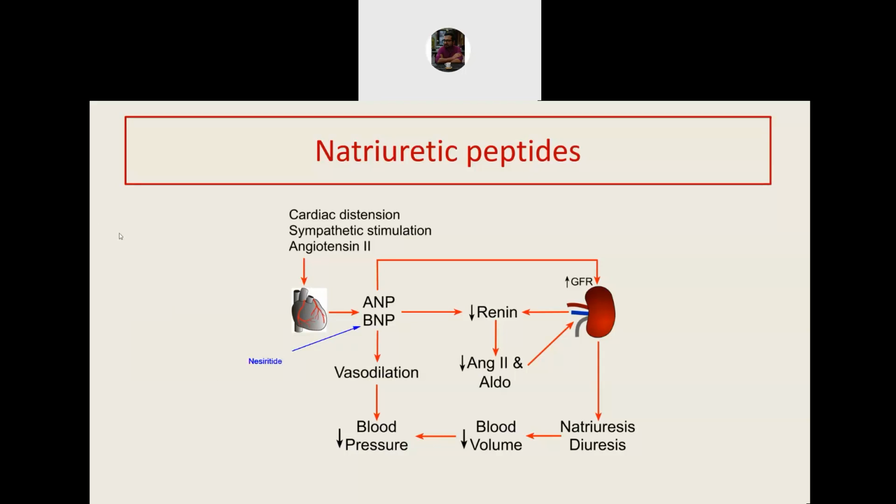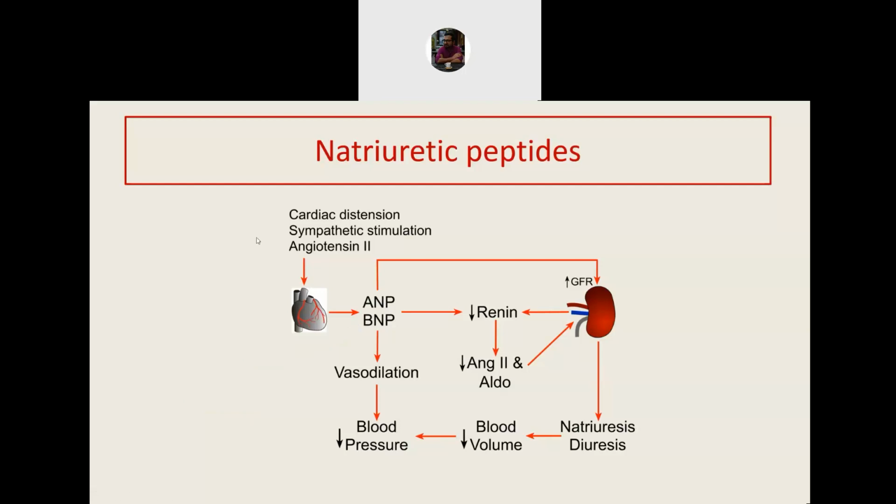And we can also inhibit the metabolism of atrial natriuretic peptide. ANP and BNP are metabolized by a group of enzymes called neprilysin. And we have neprilysin inhibitors that can increase the lifespan of the natural ANP and BNP, and therefore they can help in reducing the blood pressure, and are also useful in heart failure. To potentiate the vasodilator action, it can be combined with valsartan, an angiotensin receptor blocker.